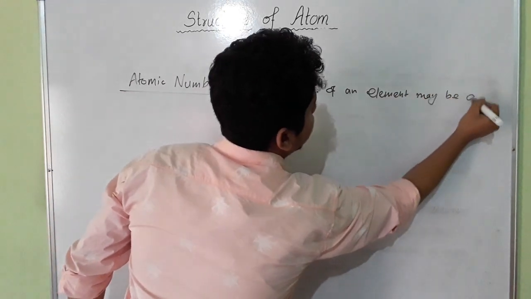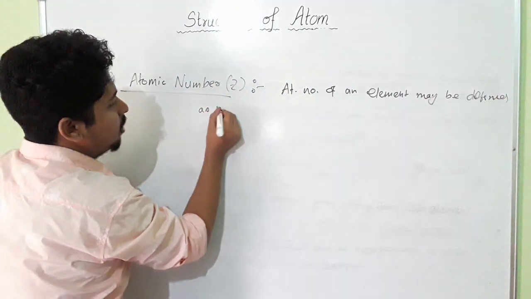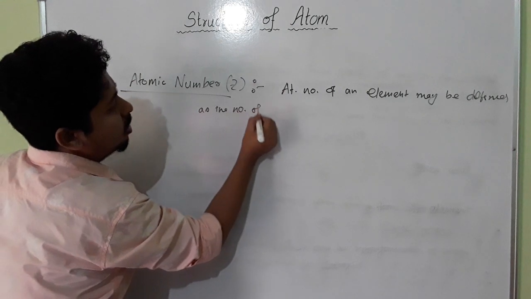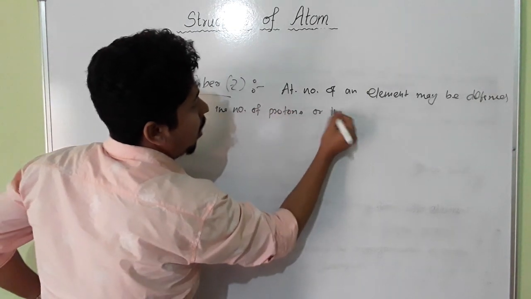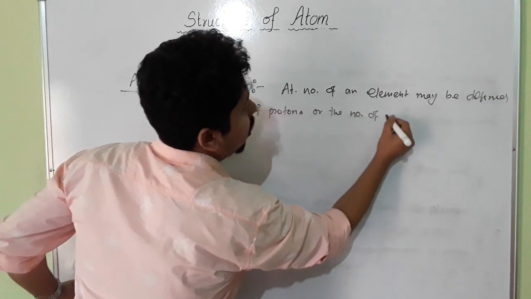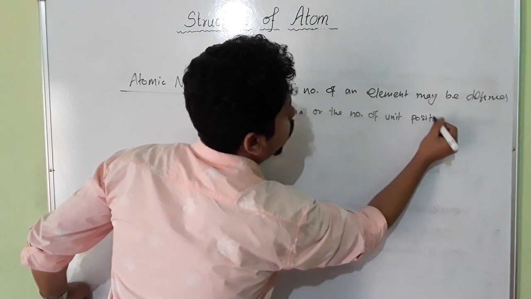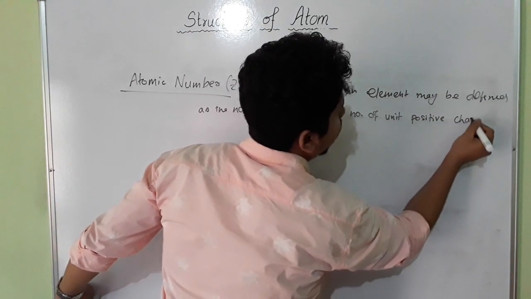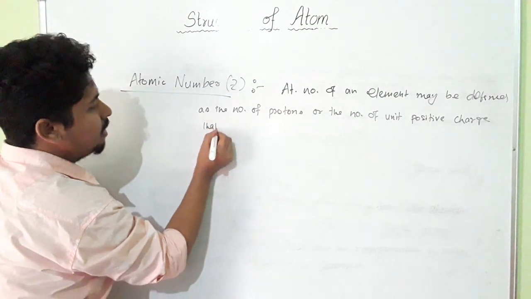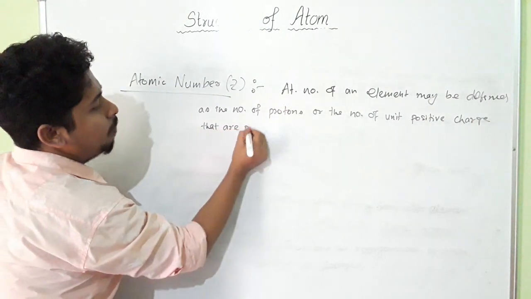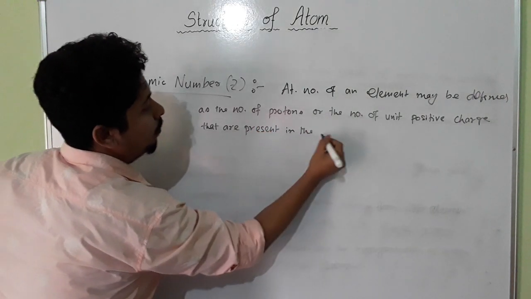may be defined as the number of protons, or the number of unit positive charge that are present in the nucleus of an atom.